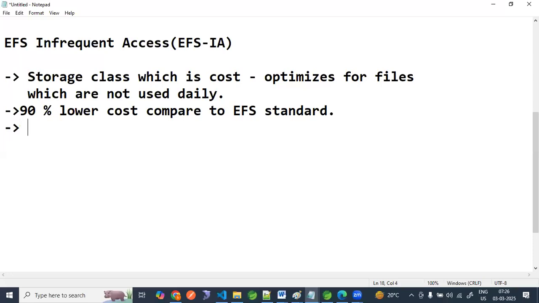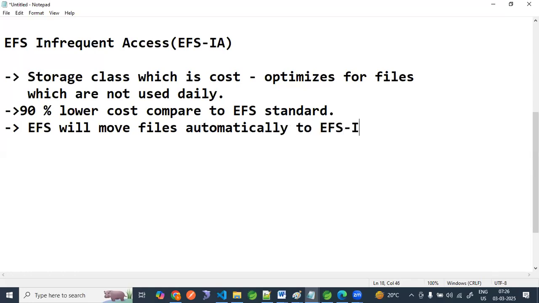EFS will automatically move files to EFS IA. We have to enable the EFS IA lifecycle policy.